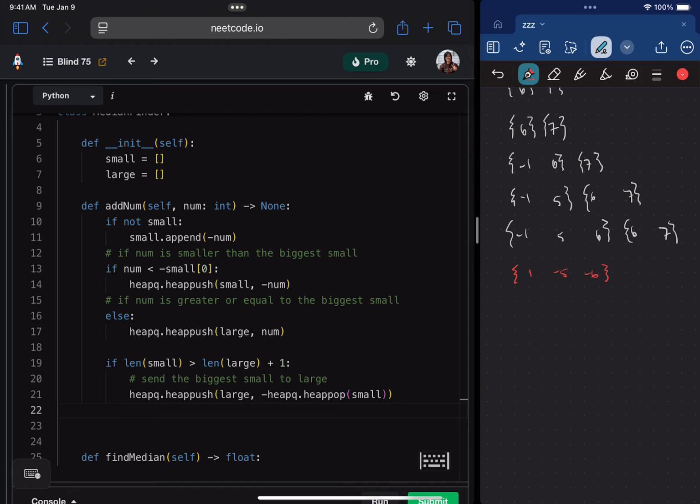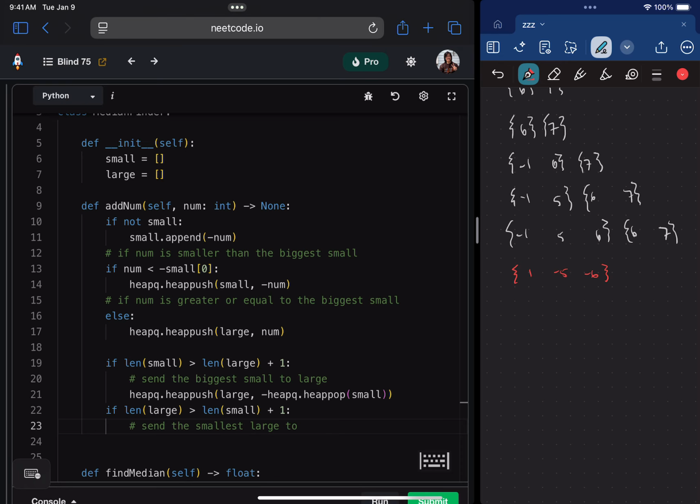Okay, and then on the other hand, if the length of large is greater than the length of small plus 1, then we need to do the reverse. We need to send the smallest large to small. God, so many words. Okay, but same concept here. We'll heappop from large and send it over to small.